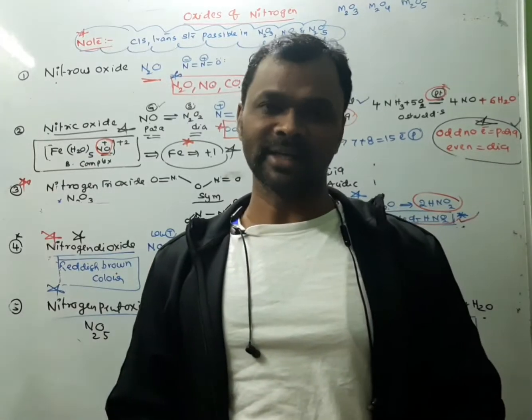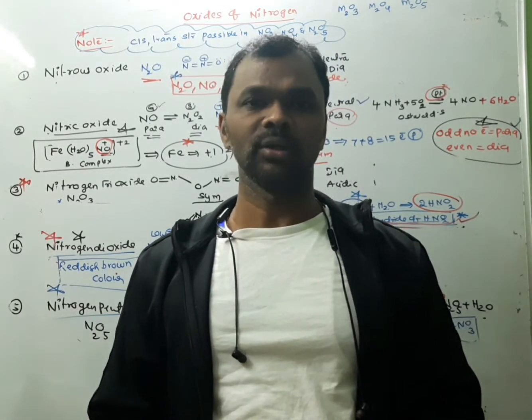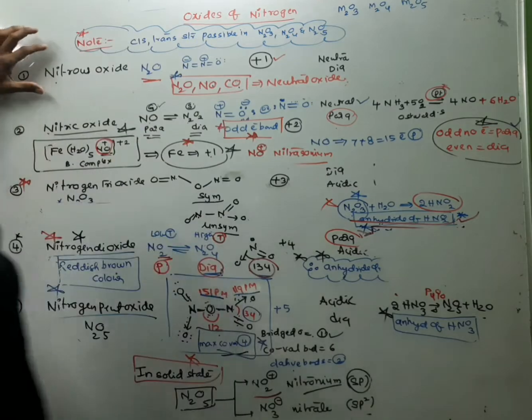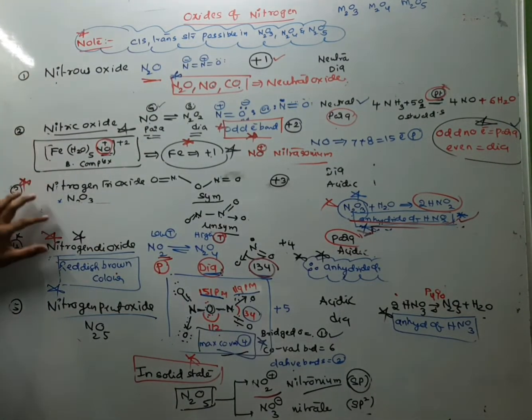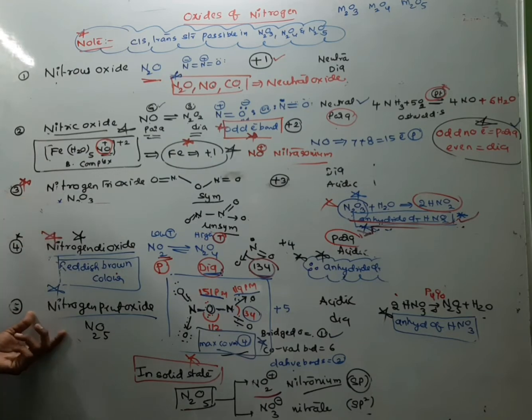Today's class, let us discuss oxides of nitrogen. So the first one is nitrous oxide, nitric oxide, nitrogen trioxide, nitrogen dioxide, nitrogen pentaoxide.